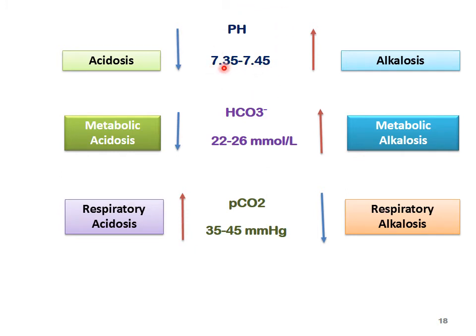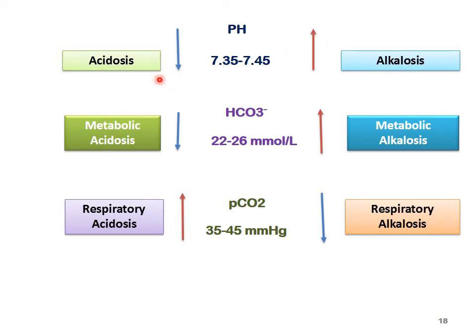If there is a reduction in pH, then the condition is known as acidosis. When the pH is less than 7.35, the condition is acidosis. When the pH is more than 7.45, the condition is alkalosis.